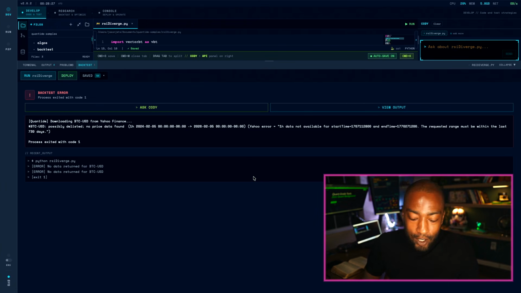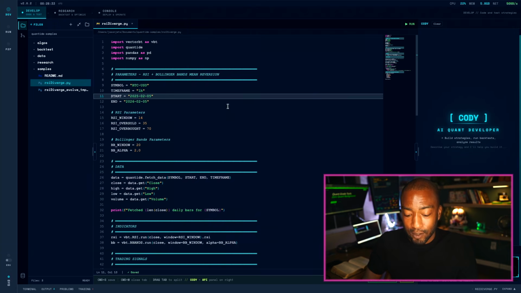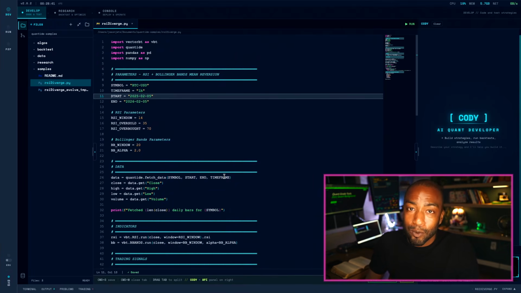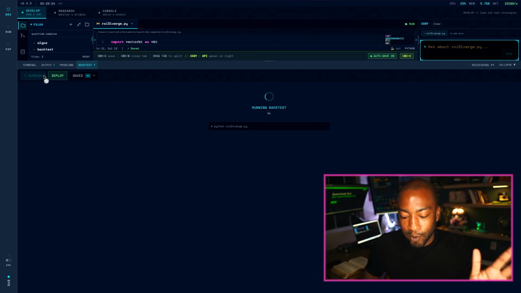So I got an error, and the error is because the built-in data source is Y Finance. So I'm just gonna change this to test over a year instead of 2 years. If I wanted to test with another data source, I could just pick another data source right here. But I'm trying to get away with free data for now. So now that I updated that to just a year time frame, let me run that back test.